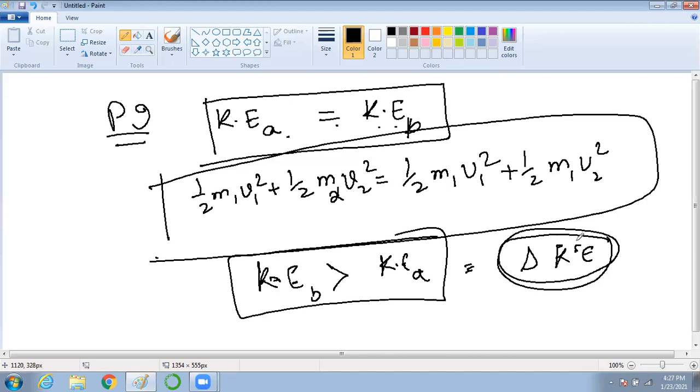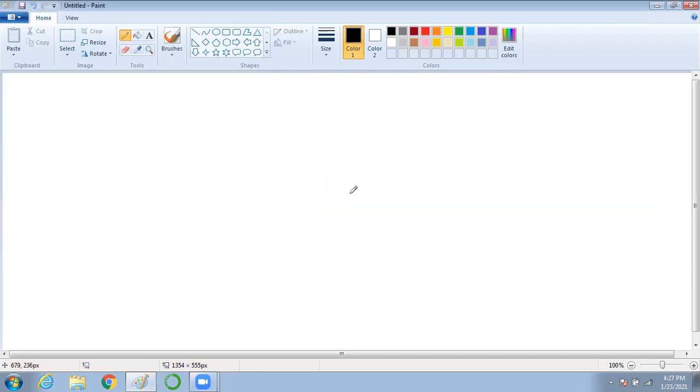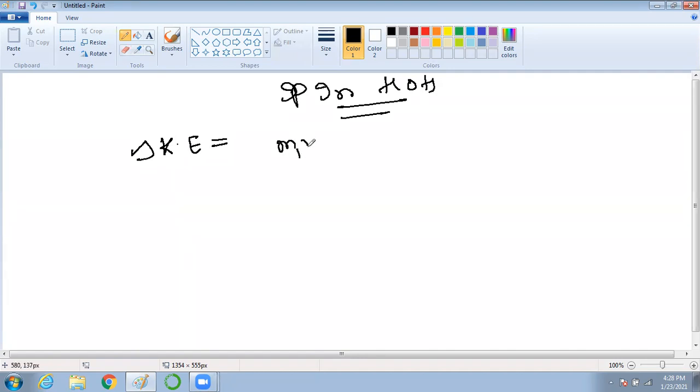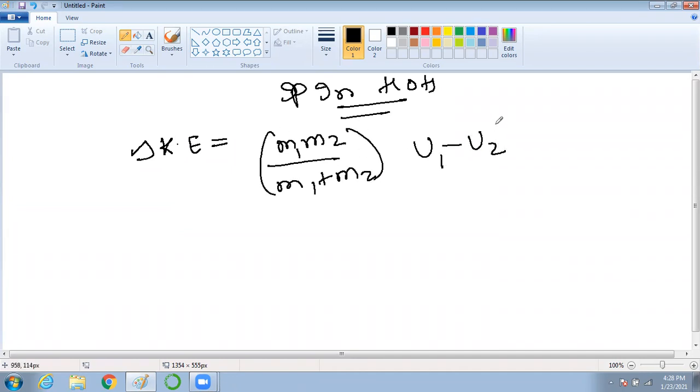If I tell you the formula, I don't want to do the derivation. I can do the derivation if you're interested, but I don't want to waste time on that. The loss of kinetic energy for a perfectly inelastic head-on collision will be m1 m2 divided by m1 plus m2 into u1 minus u2 whole square.